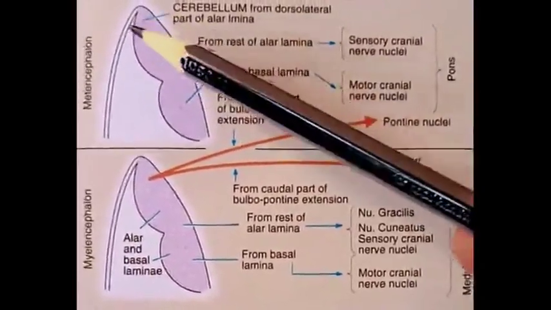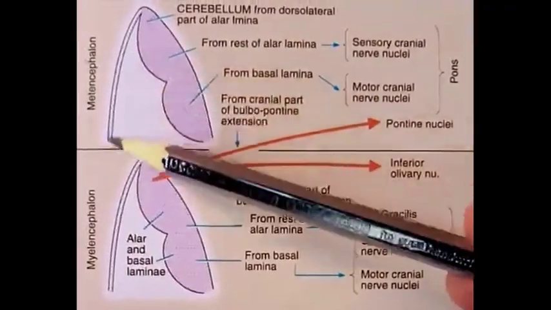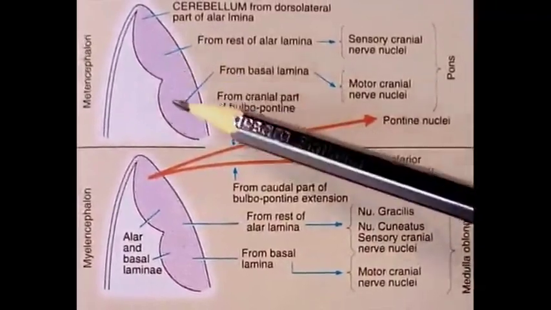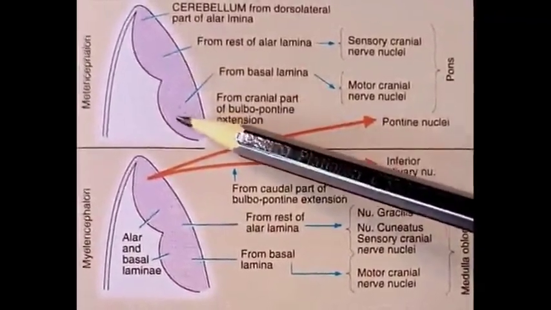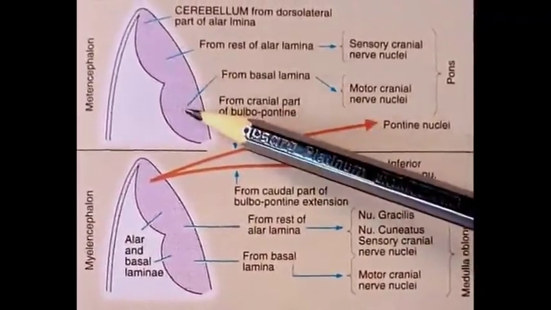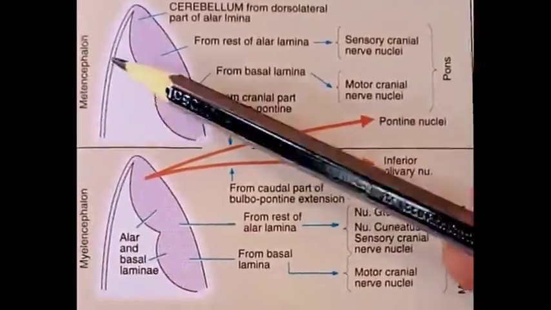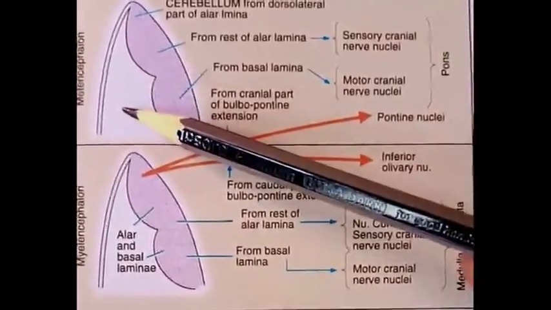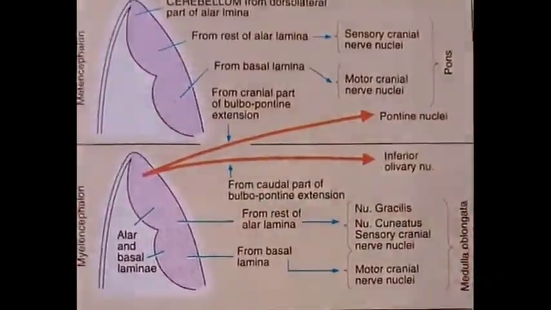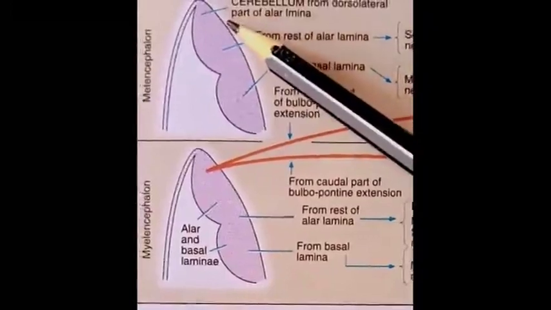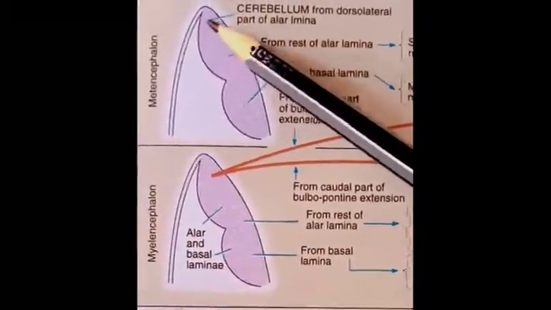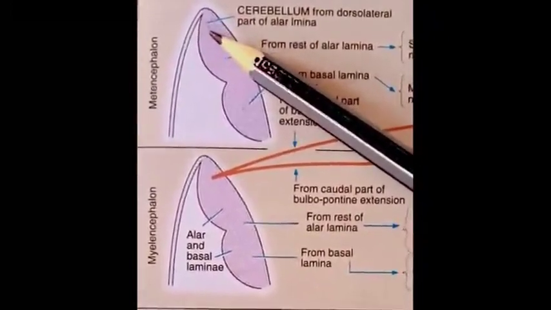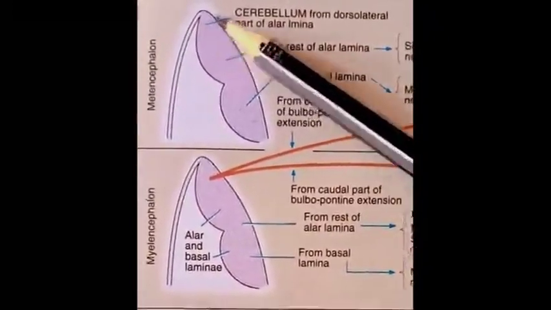The roof of the metencephalon becomes thin and broader. The alar lamina and basal lamina are oriented as in the medulla oblongata. In between the roof and these laminae, there is the cavity of the fourth ventricle. The lateral part of each alar lamina of the metencephalon becomes specialized to form the cerebellum.